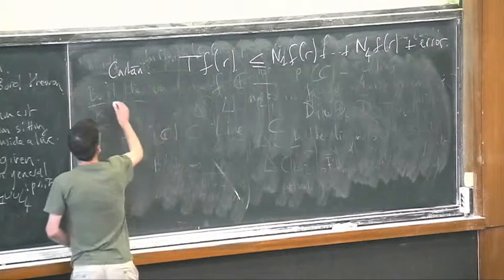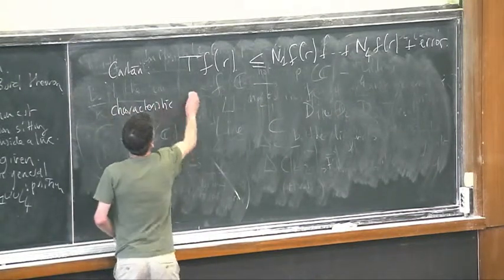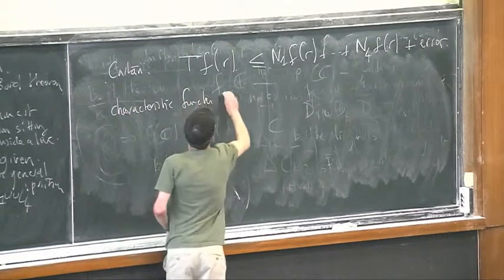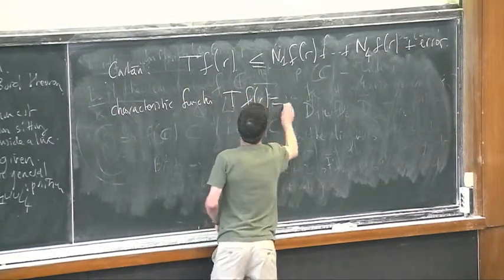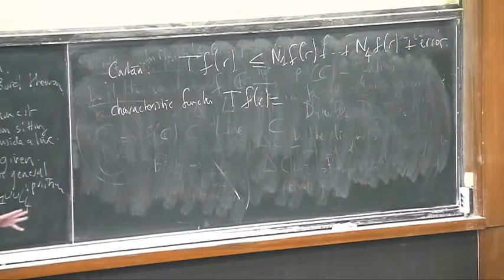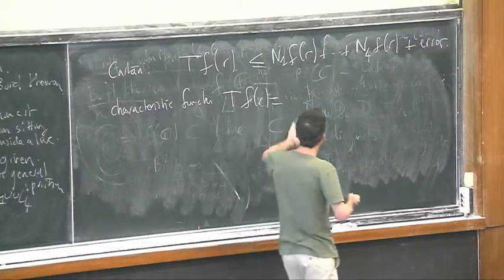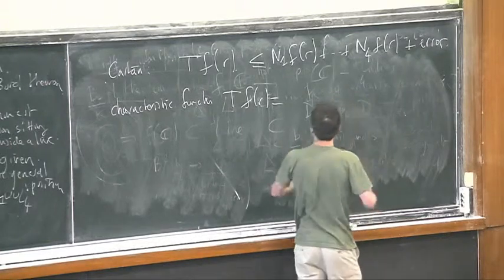So what is this characteristic function, T of f? It's only the way the area of increasing disks inside the entire curve grows. So it's a bit related to what I spoke about yesterday.